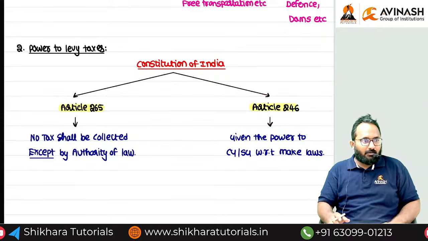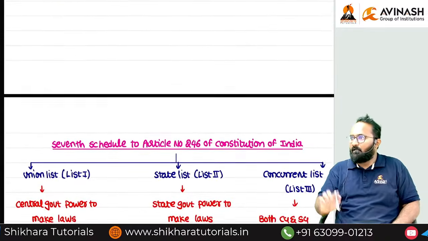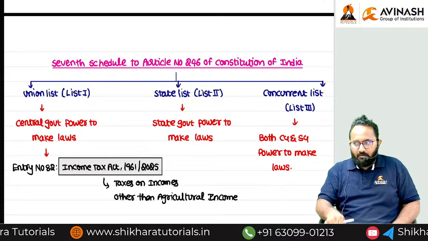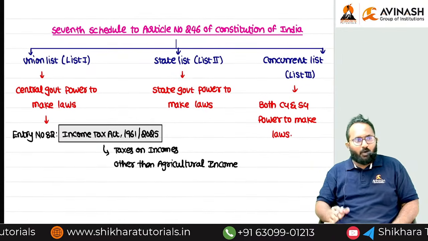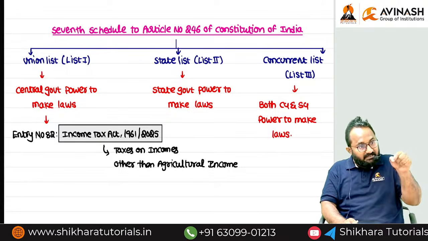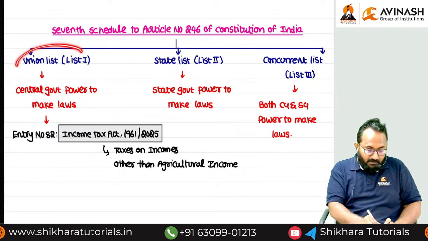That 7th schedule is also bifurcated into how many lists? 3 lists: Union list, state list, concurrent list. So list 1, list 2, list 3. Whatever the laws already framed by the central government have their place in which list?